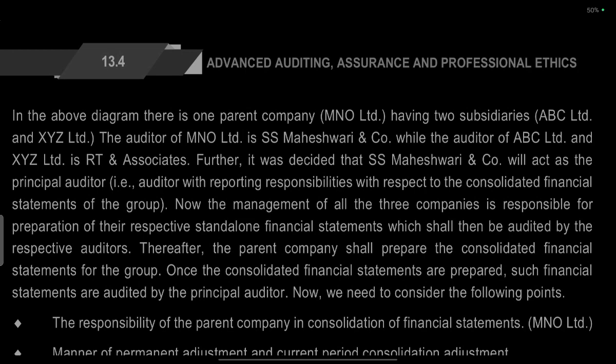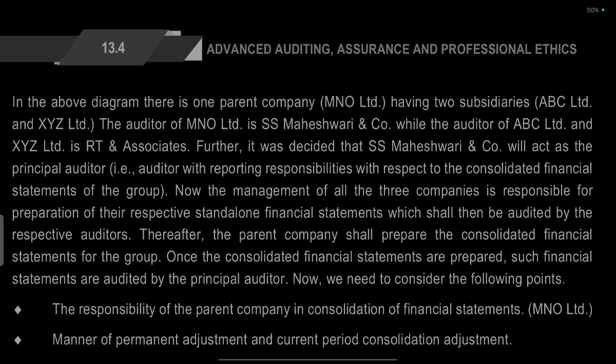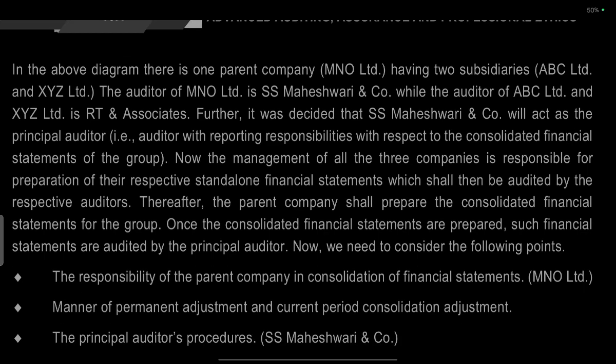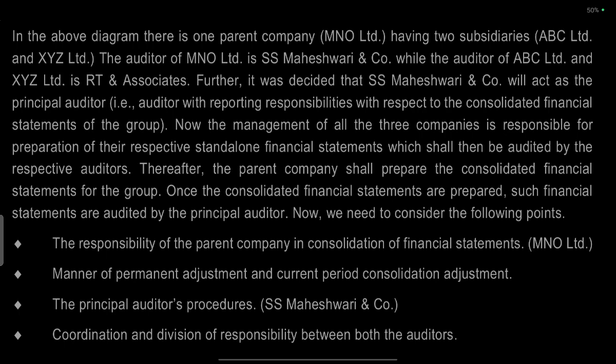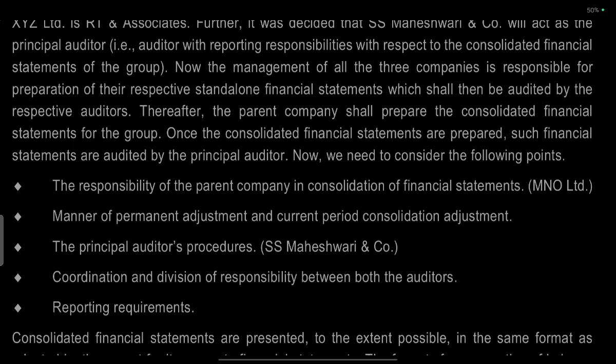In the above diagram, there is one parent, that is MNO Limited, having two subsidiaries, ABC Limited and XYZ Limited. The auditor of MNO Limited is SS Maheshwari and Co., and the auditor of ABC Limited and XYZ Limited is RTA Associates. Further, it was decided that SS Maheshwari and Co. will act as the principal auditor, that is, the auditor with reporting responsibility in respect of the consolidated financial statements of the group. Now, the management of all three companies is responsible for preparing their respective standalone financial statements, which shall then be audited by the respective auditors.